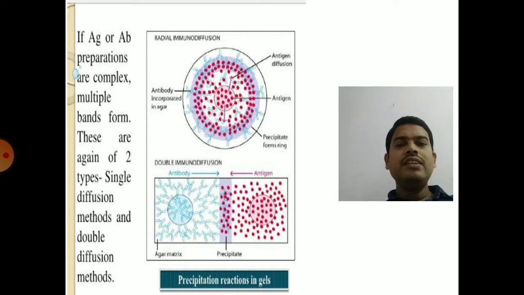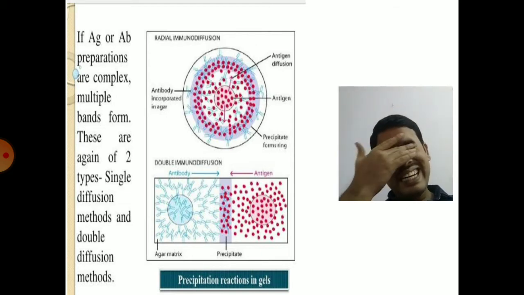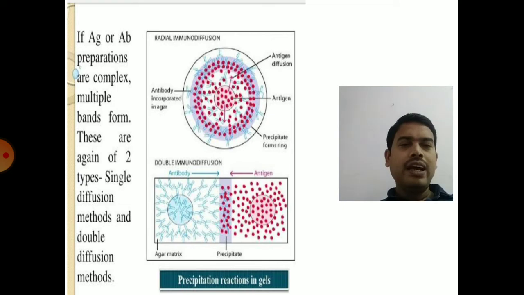You can clearly see in radial immunodiffusion, the antigens are present at the center. Surrounding that, antibodies are present. How this is made is, a glass slide is taken and an agarose gel is allowed to solidify on the glass plate.